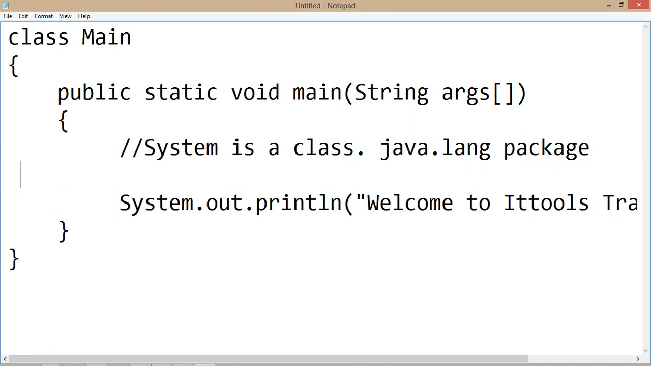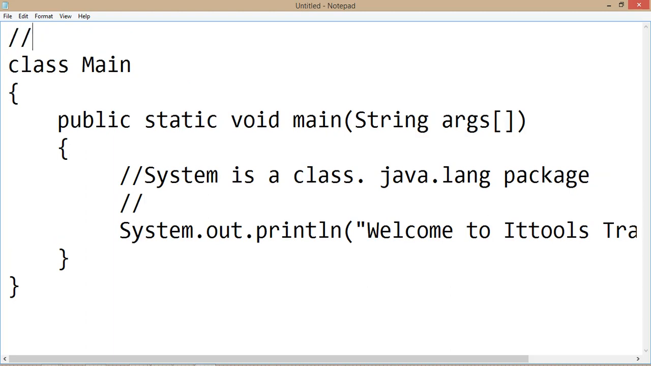In Java, by default it uses the java.lang package, so we don't have to manually write the import statement. If I want to use some outside library, then in Java we have to write the import statement. But currently we are not using that, because java.lang is imported by default in all the classes.